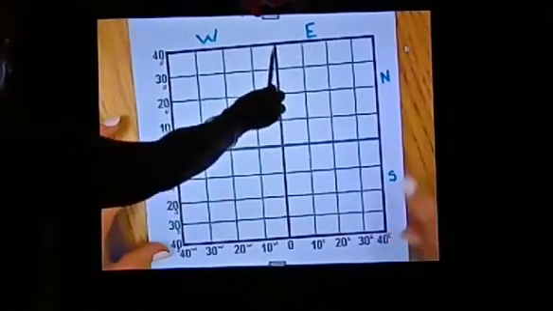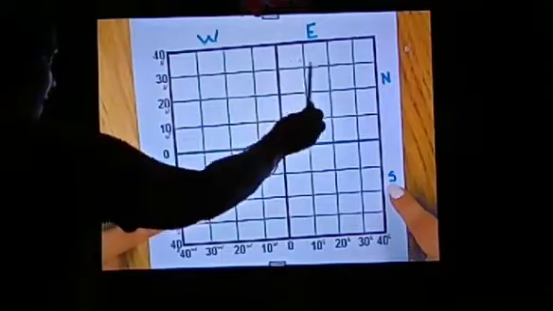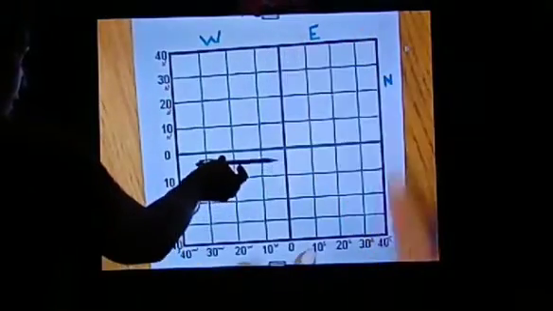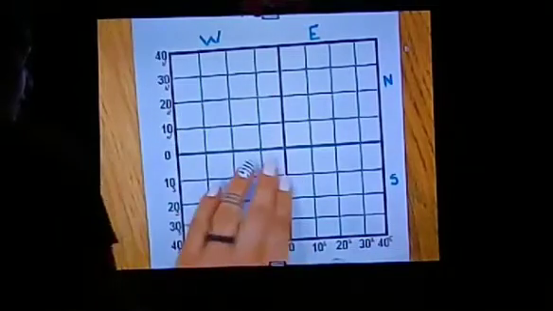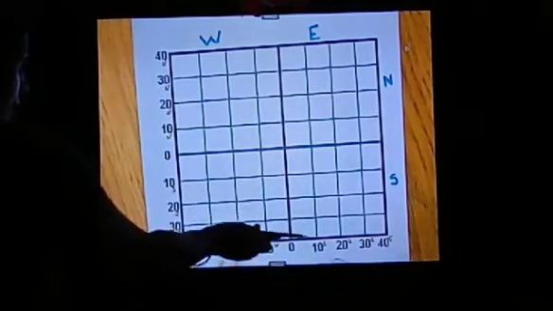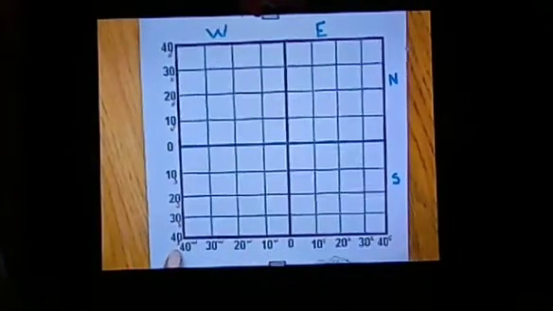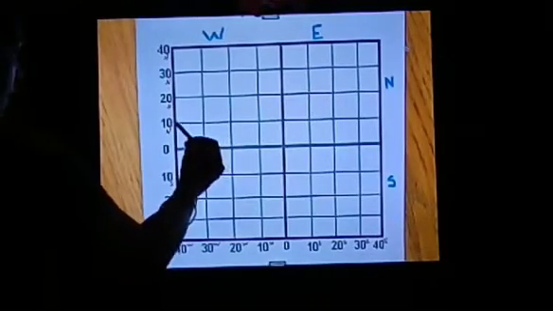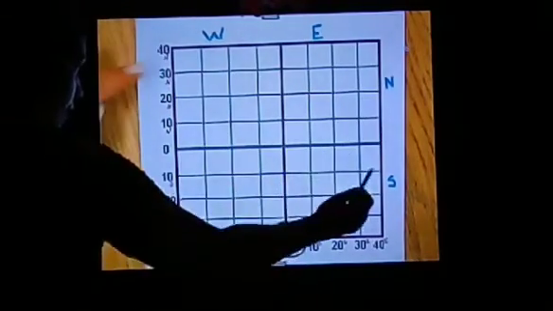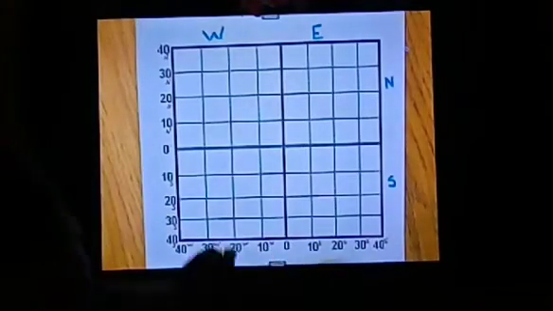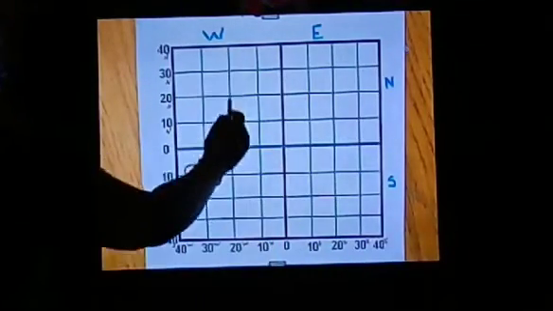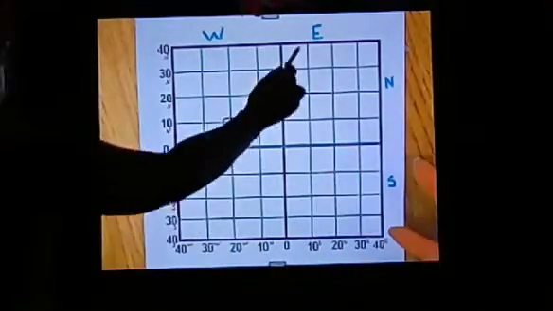This is the Western Hemisphere, Eastern Hemisphere. Here are the Northern Hemisphere and Southern Hemisphere. These horizontal lines are latitudes and these vertical lines are longitudes.